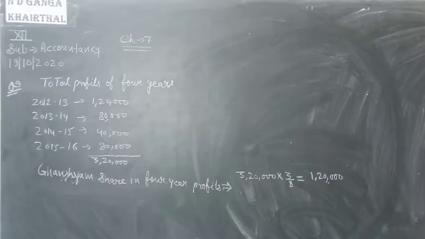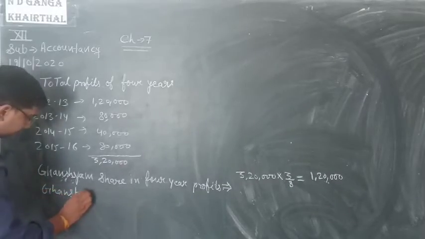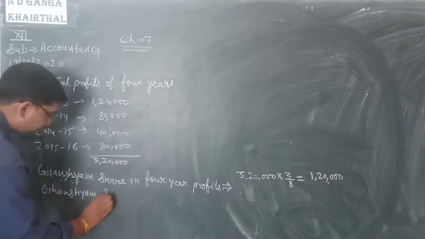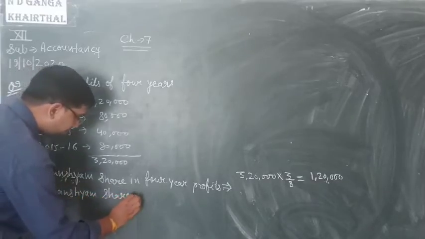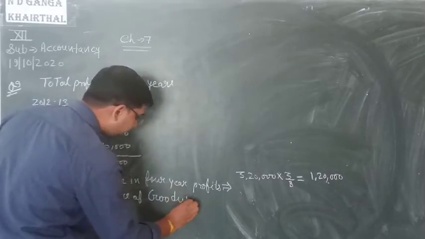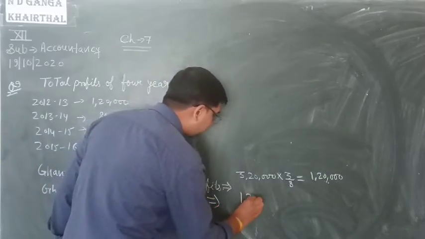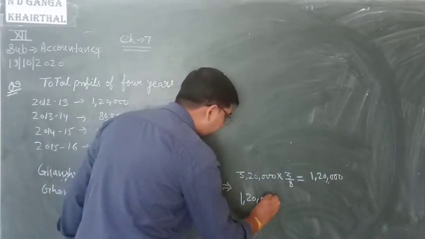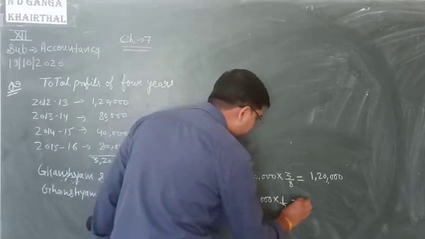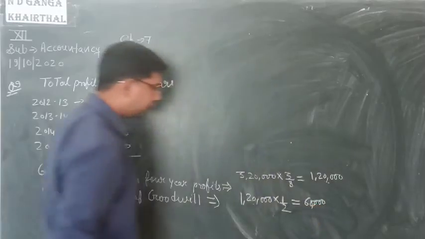Okay, and Ghanshyam's share of goodwill equals 120 into 1 upon 2, 60,000.